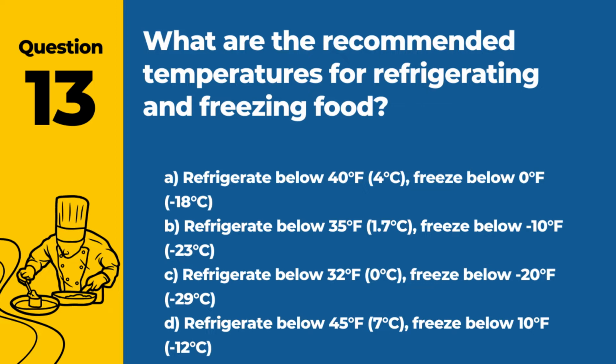Freeze below minus 20 degrees Fahrenheit, minus 29 degrees Celsius. D. Refrigerate below 45 degrees Fahrenheit, 7 degrees Celsius. Freeze below 10 degrees Fahrenheit, minus 12 degrees Celsius. Answer: A. Refrigerate below 40 degrees Fahrenheit, 4 degrees Celsius. Freeze below 0 degrees Fahrenheit, minus 18 degrees Celsius. These temperatures inhibit bacterial growth.